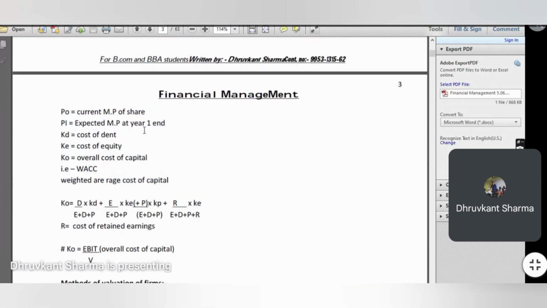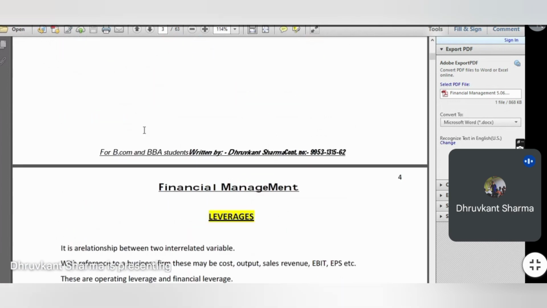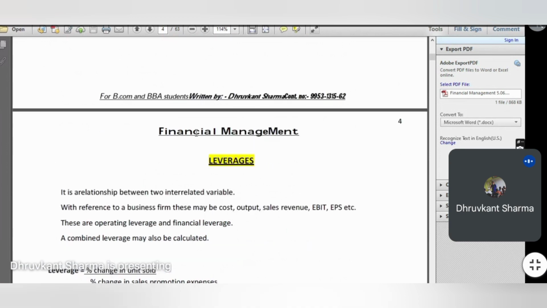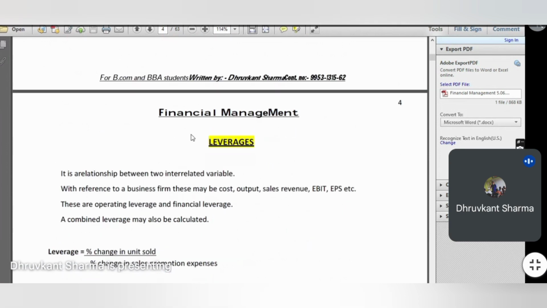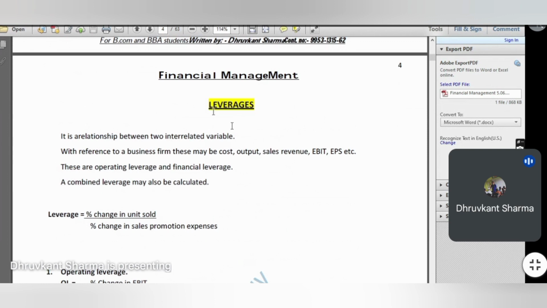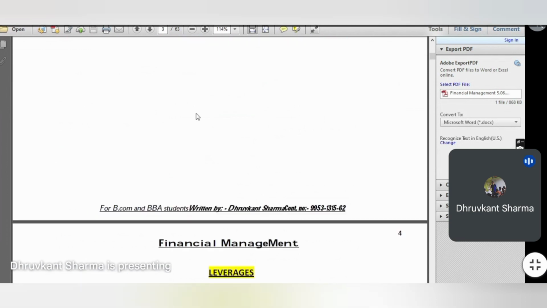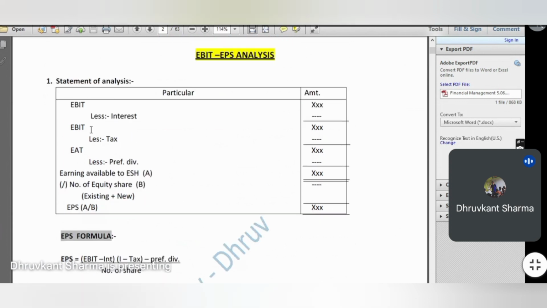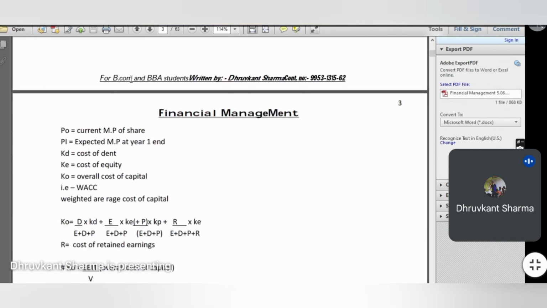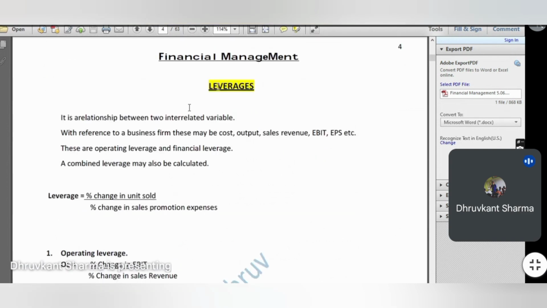Okay, next we are simply discussing the overall chapters of financial management. We are not going into depth of any particular chapter. Second, suppose the chapter is leverages. Leverage is a relationship, particularly a relationship between two interrelated variables. What are interrelated variables? We apply the same concept. Suppose in this statement we correlate the EBIT in terms of EBT, and the EAT in terms of EBIT. If we simplify the relationship between two variables, that chapter, the discussion in that chapter, is called leverages.